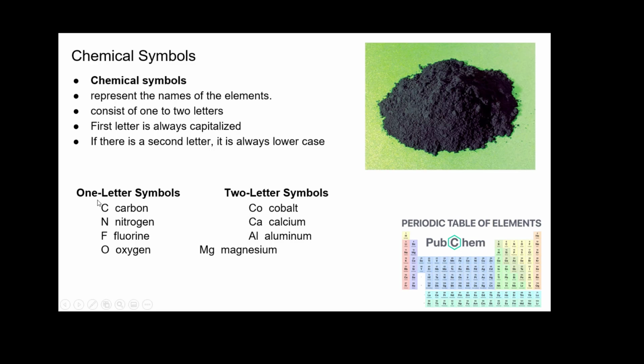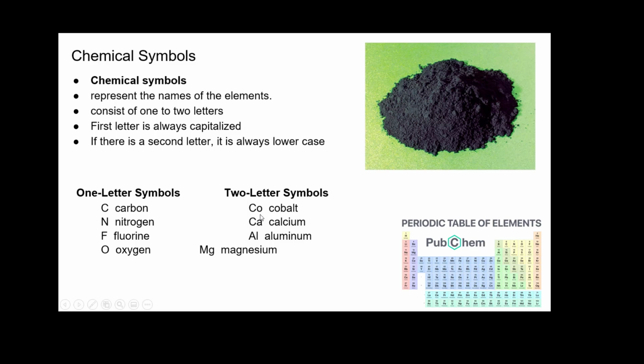So if you take a look here, one letter symbols: carbon is with the C. You can see it's right here. Nitrogen is right next to it. Fluorine is in the same row, and oxygen is in between. Cobalt is not the same as carbon and oxygen. So if you write a C and an O, you would write two capital letters.